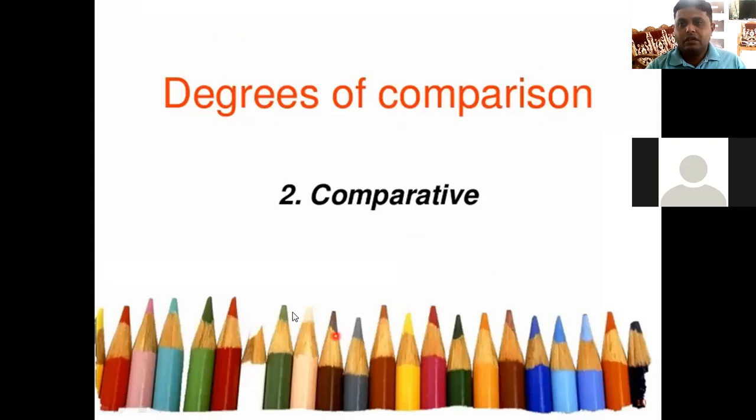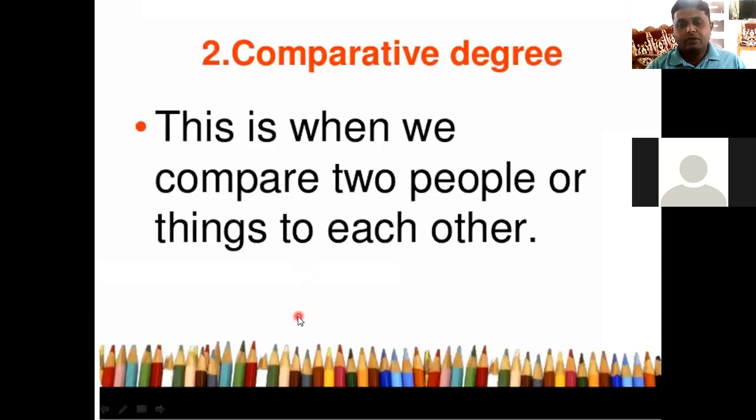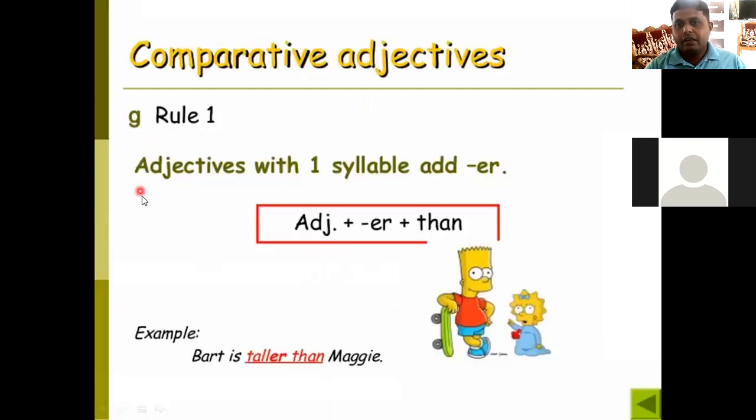Then here comes the degrees of comparison. As you know, when we compare two people or two things to each other, it is called comparative degree. See, what happens in the case of comparative adjectives? We have to attach an affix, or part, to the adjective, that is er, and then we have to add than. For example, Bart is taller than Maggie.